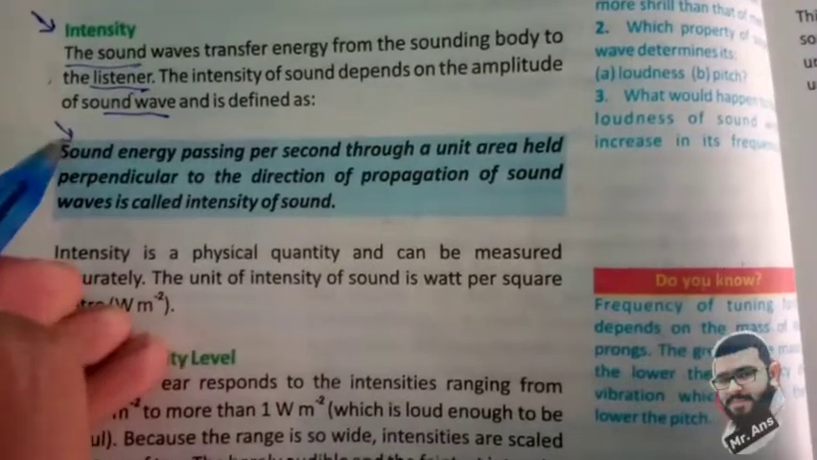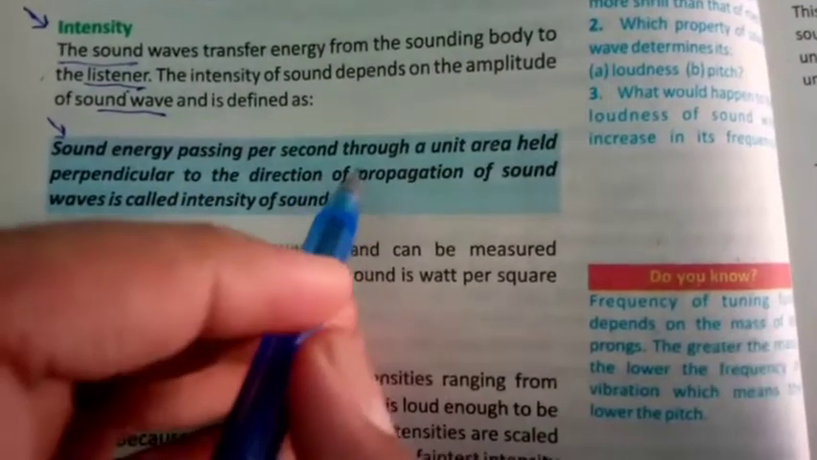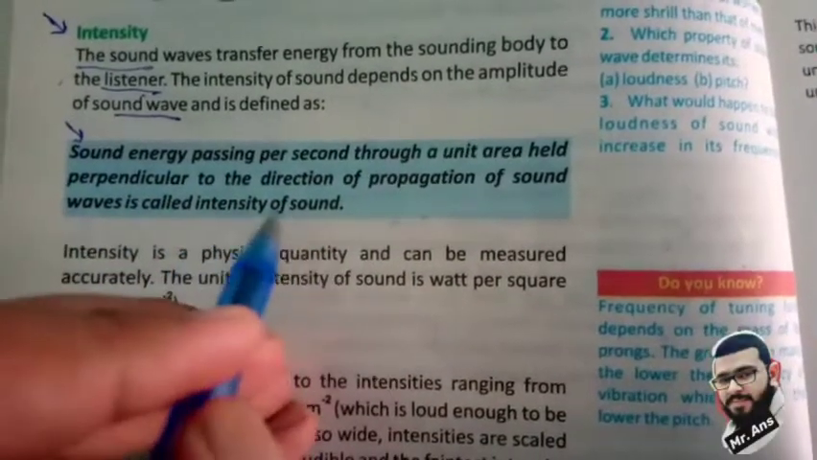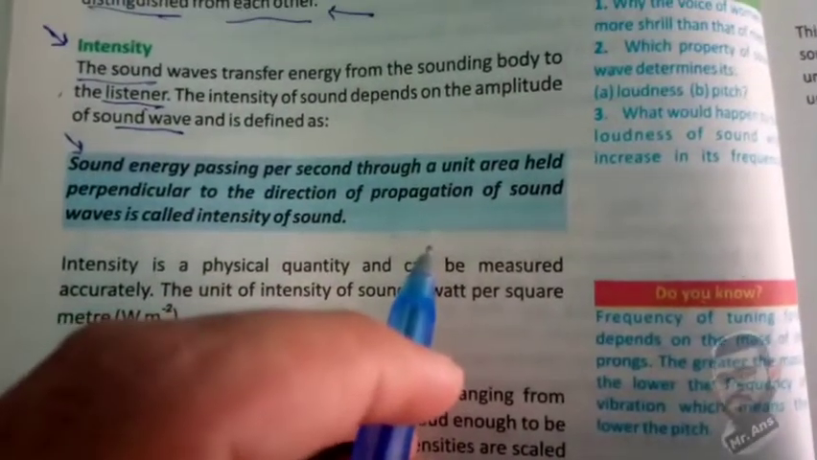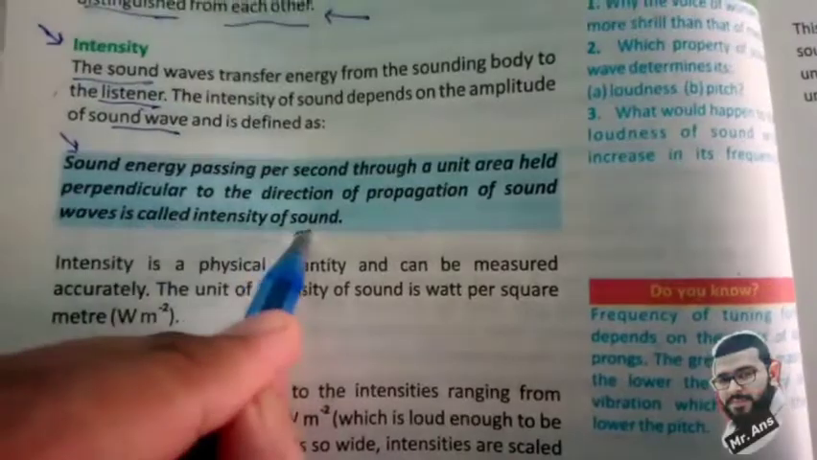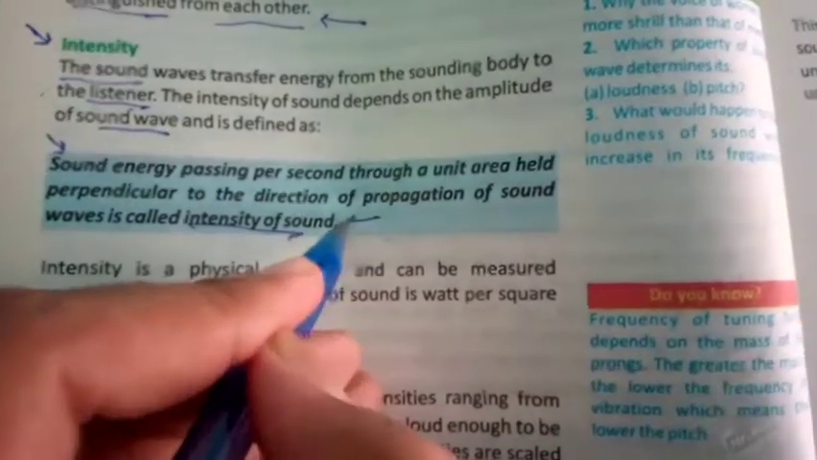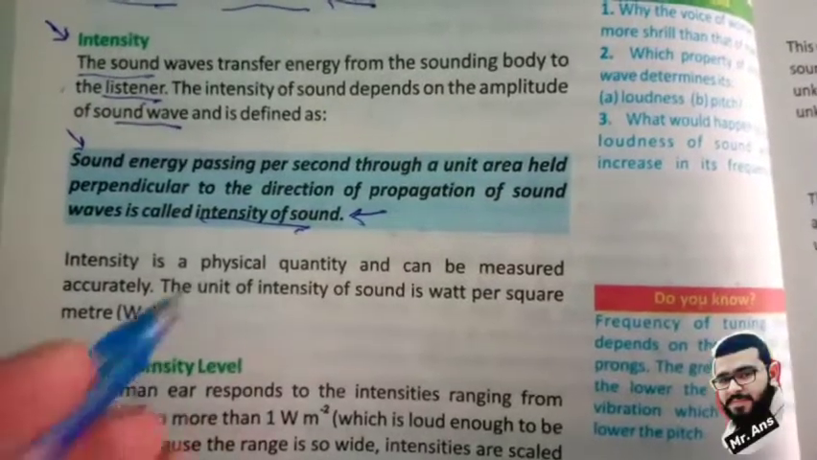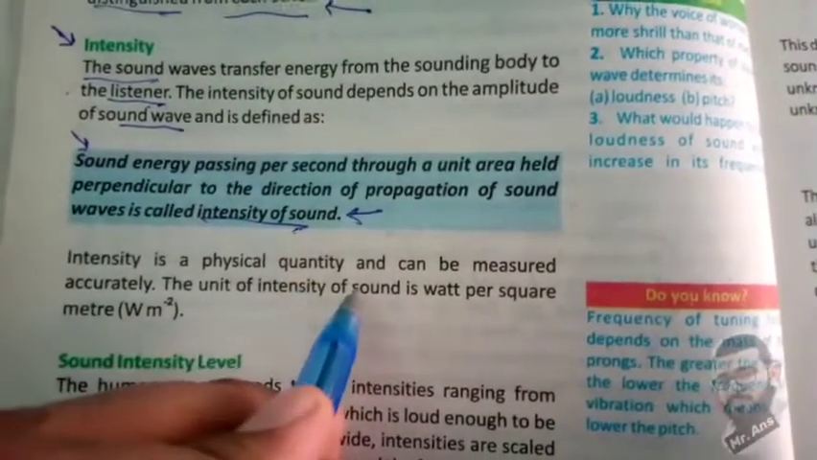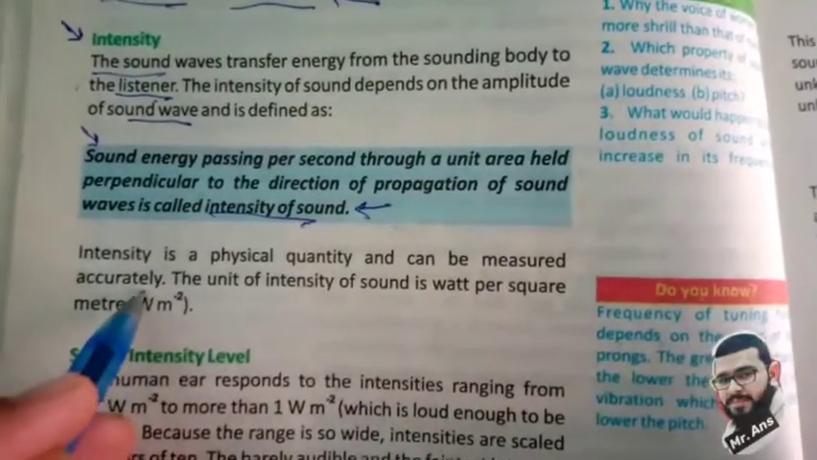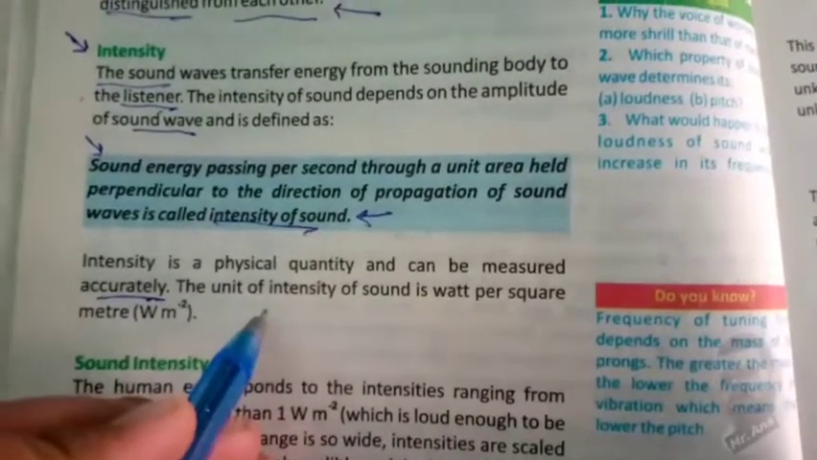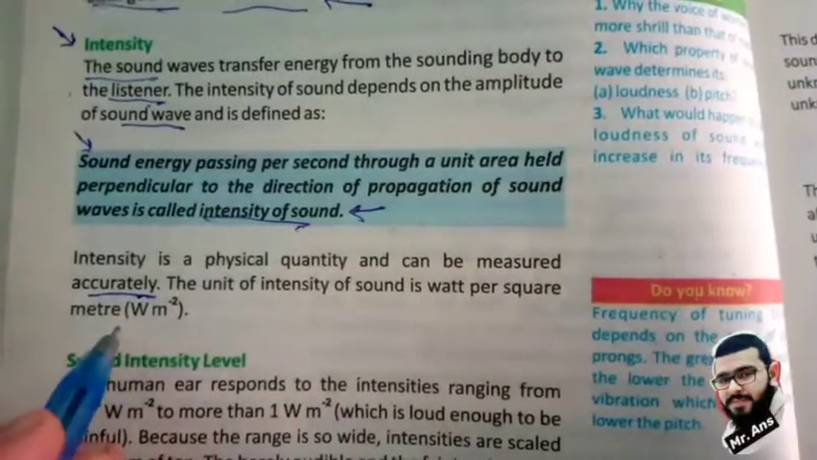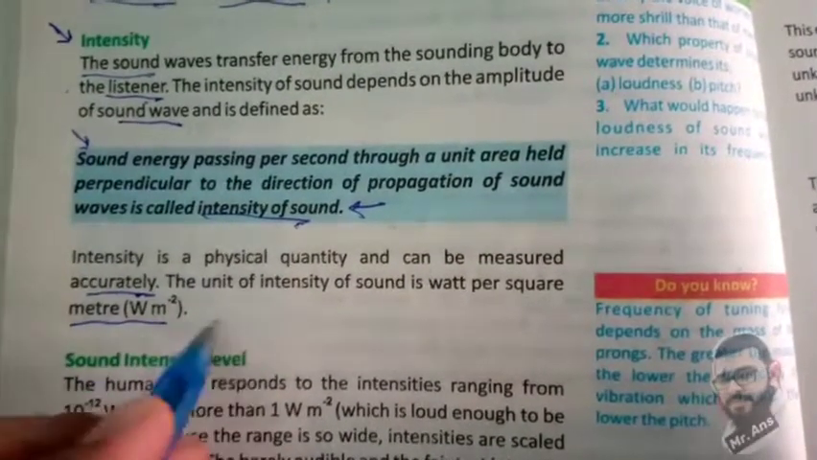Sound energy passing per second through a unit area held perpendicular to the direction of propagation of sound waves is called intensity of sound. Intensity is a physical quantity and it can be measured accurately. The unit of intensity of sound is watt per square meter.